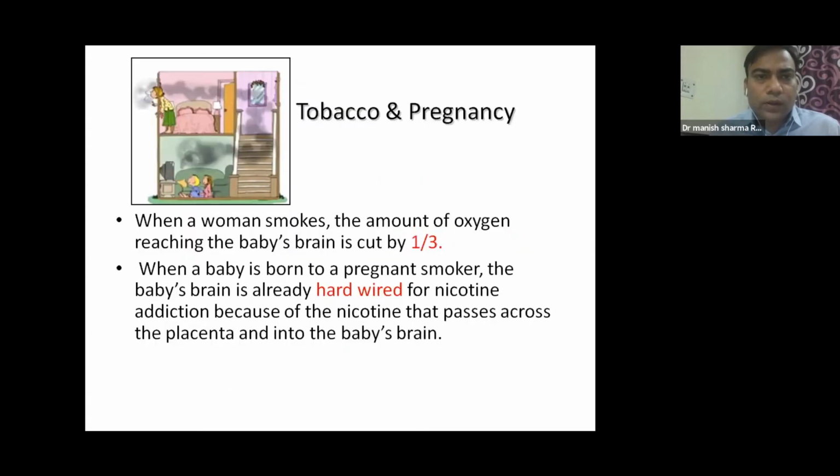Not only this, females can also have problems during their pregnancy, those who smoke or chew. When a woman smokes, the amount of oxygen which reaches the baby's brain is cut down to approximately one third. So when the baby is born to a mother who smoked during pregnancy, the baby's brain is already hardwired for nicotine addiction, because of the nicotine that passes across the placenta into the baby's brain.